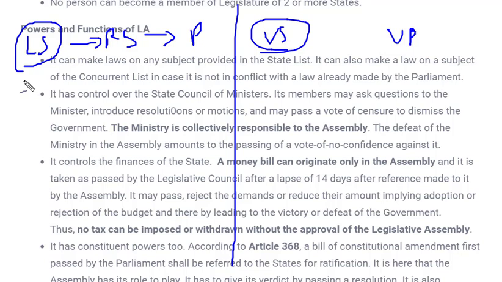What is the second scenario? The second scenario is that Lok Sabha passes the bill to Rajya Sabha, and Rajya Sabha denies. Rajya Sabha doesn't approve the bill, and it can withhold the bill for a maximum of 6 months. In case Lok Sabha passes some bill and Rajya Sabha doesn't like that ordinary bill, it can keep or withhold the bill with itself for a maximum period of 6 months, and after that it will be sent to Lok Sabha.